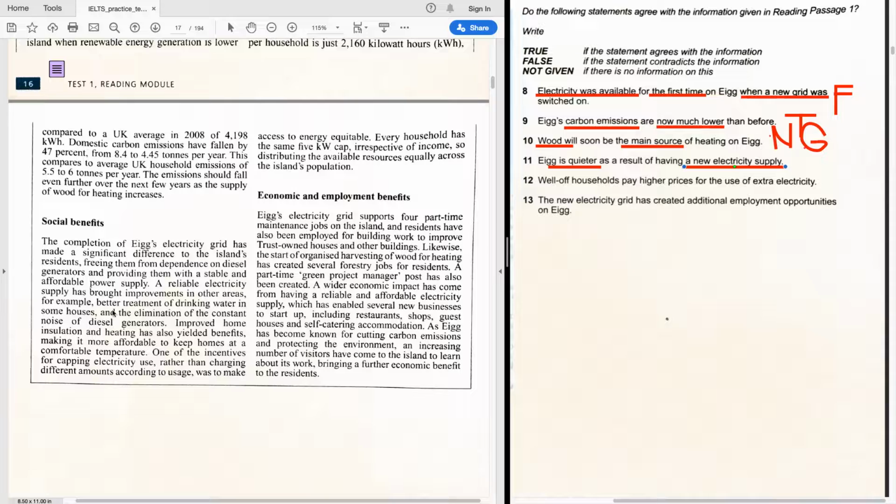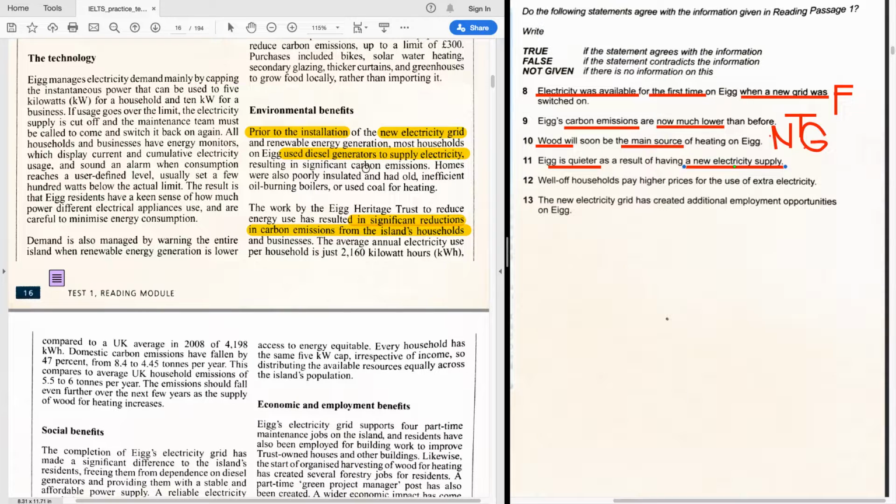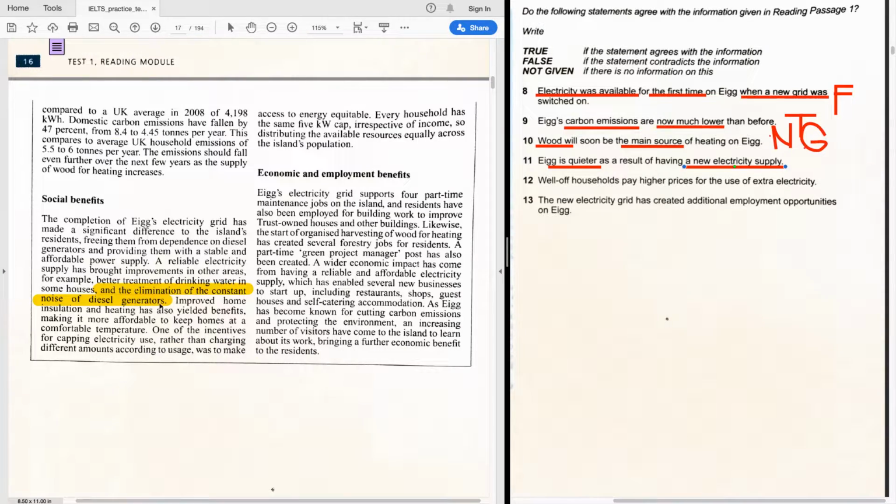Okay, let's look at it here. And the elimination of the constant noise of diesel generators. Remember that before, the island used diesel generators that they're talking about here? So now the island is much quieter. Ig is quieter. Okay, noise, elimination of the noise. Okay, we mark that as true. This is a true sentence. Alrighty. You want to make it that way? Fine. F, T, and G, T.